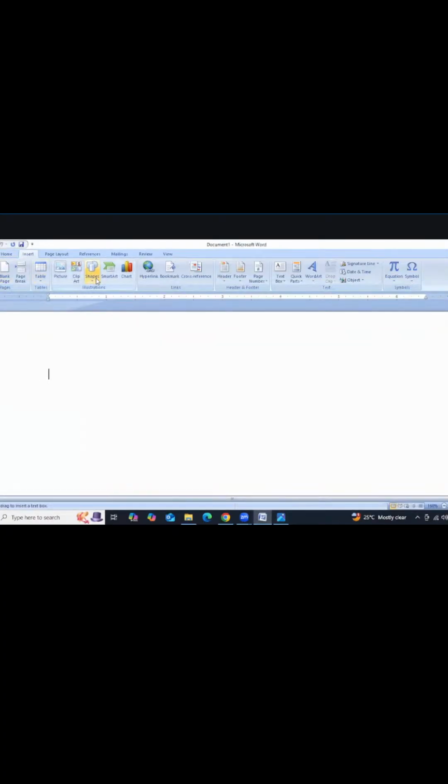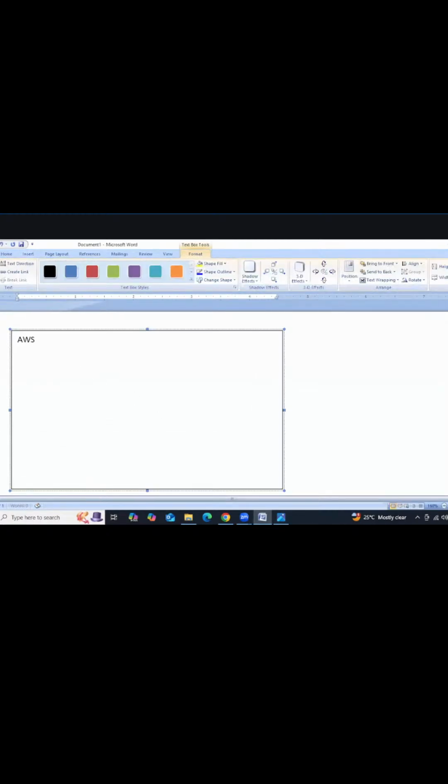Guys, first step, what we need to do? We need to log in into our AWS account. This is our AWS account. With root user or admin user, right? So, for example, we are in Hyderabad. So this is Hyderabad region.